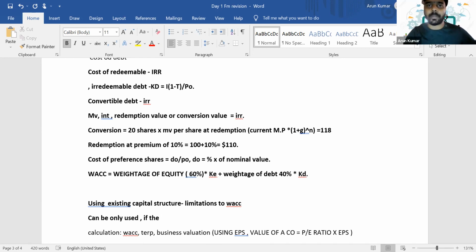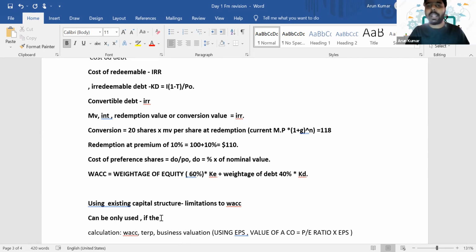Can you reply in the chat? Yeah, for investment appraisal as well as for business valuation. Okay, for investment appraisal as well as for business valuation. When we are valuing a new company, we can use it for a target company valuation and all this stuff.